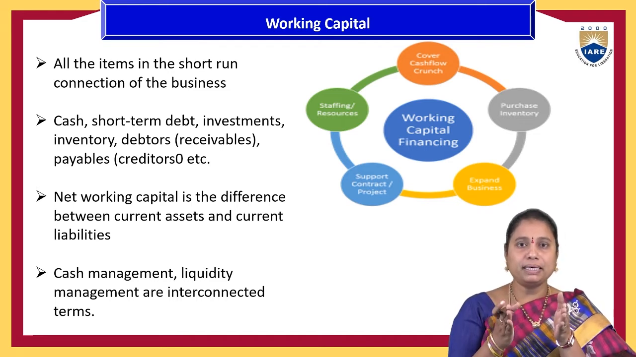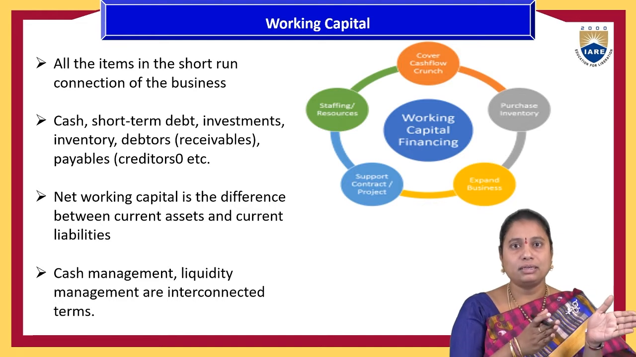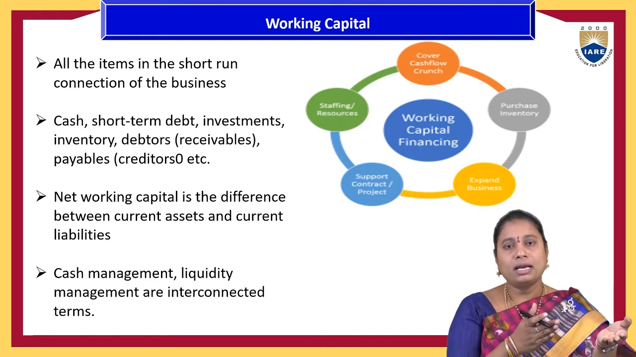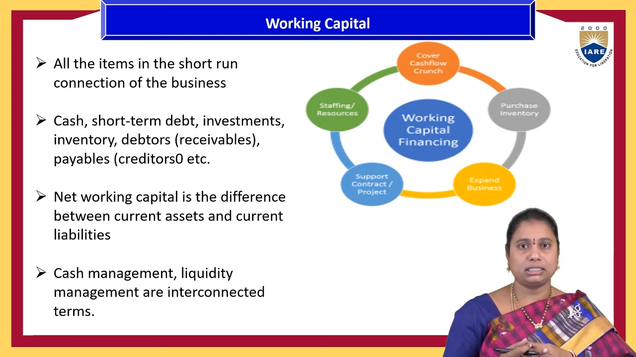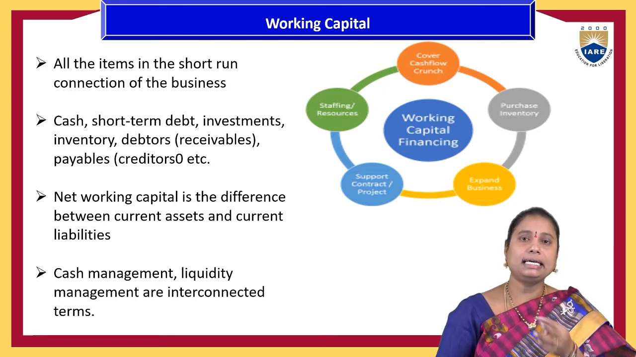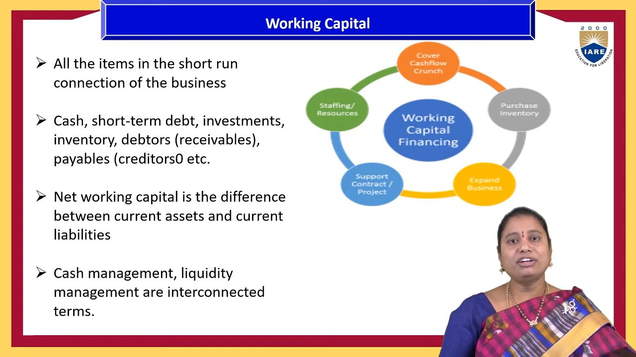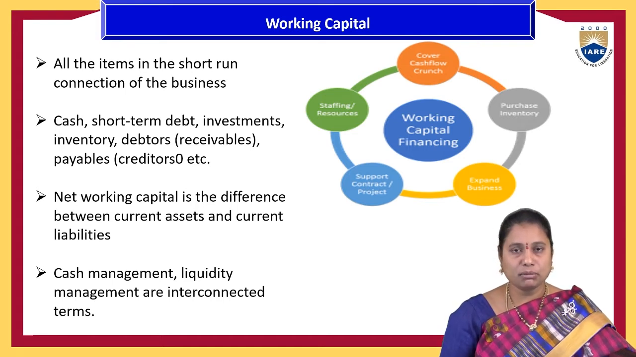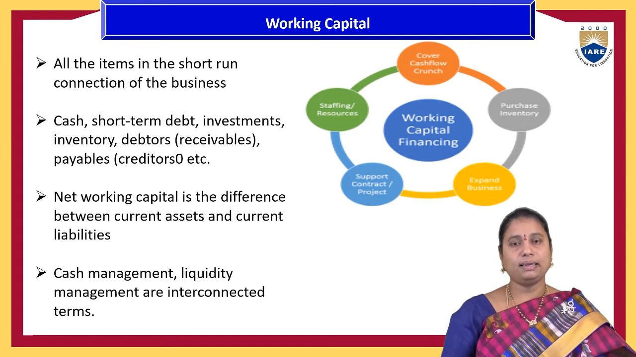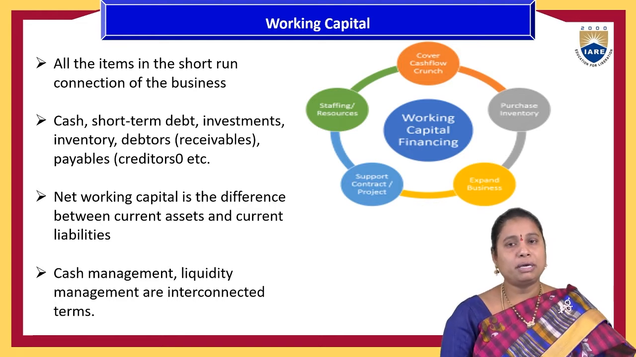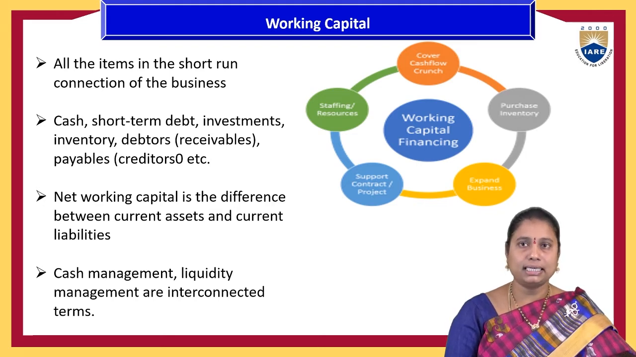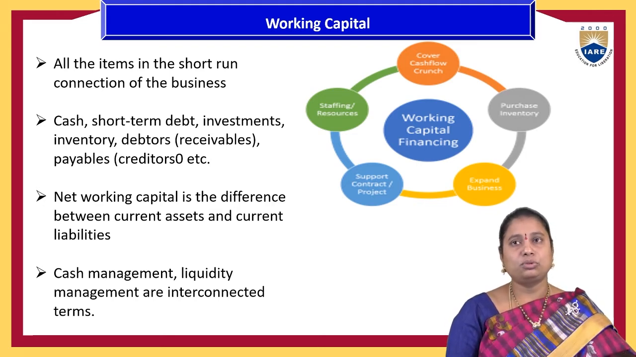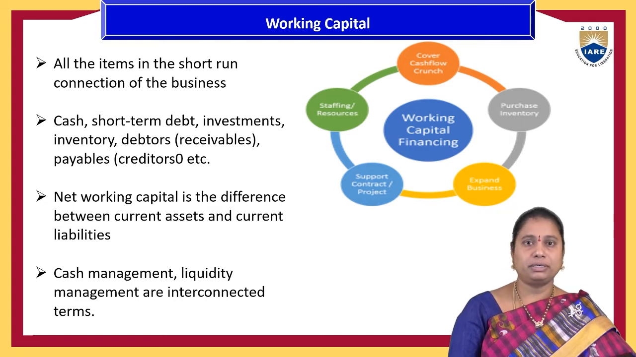Here, the working capital is divided into two elements: the amount which is being spent and the amount which is going to benefit the organization, like current assets and current liabilities. The difference between the current assets and the current liabilities is generally called the working capital of the organization. So cash management and liquidity management are also some of the interrelated concepts of working capital management.